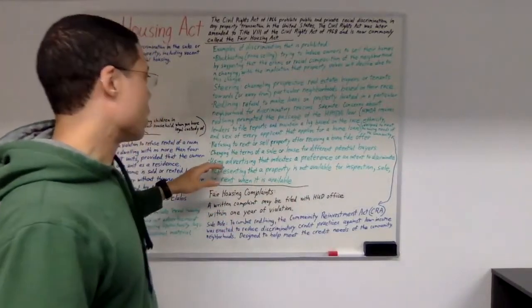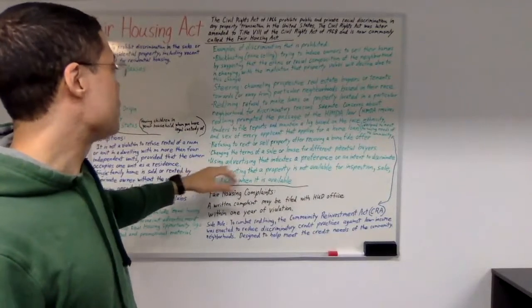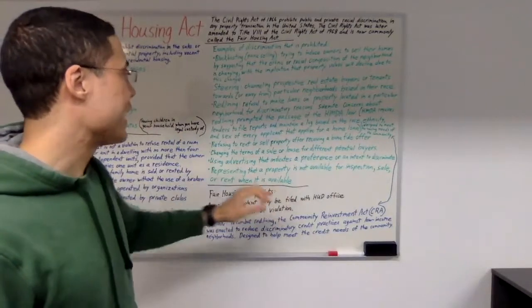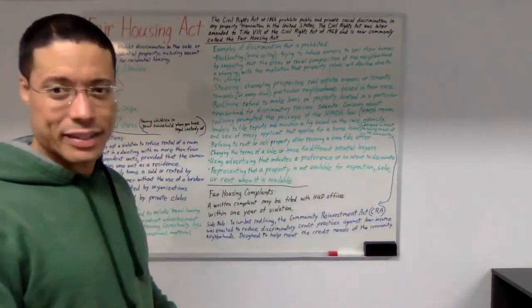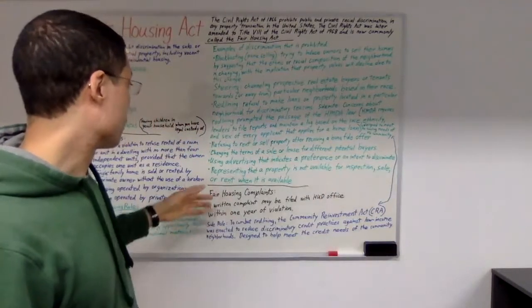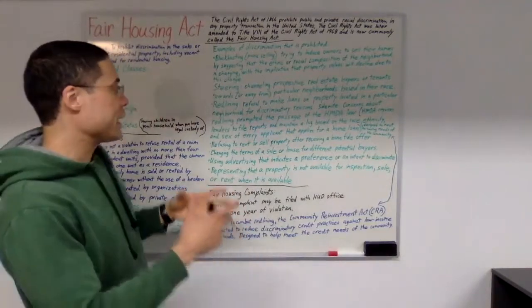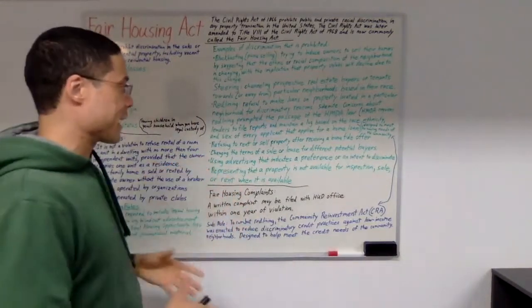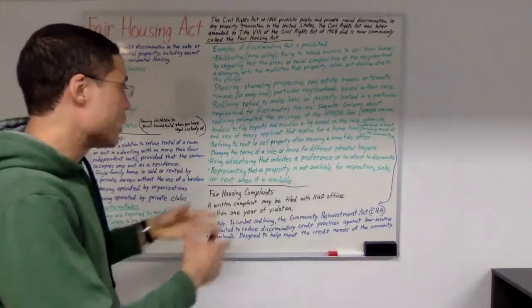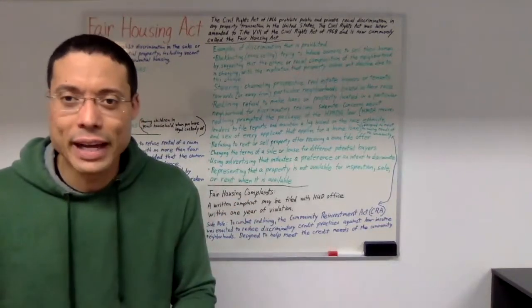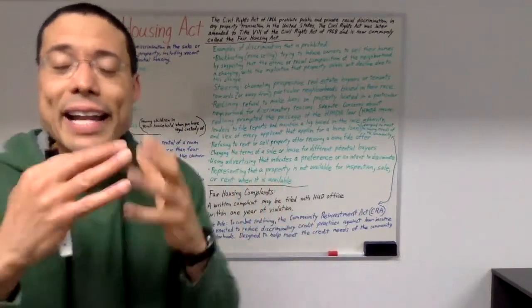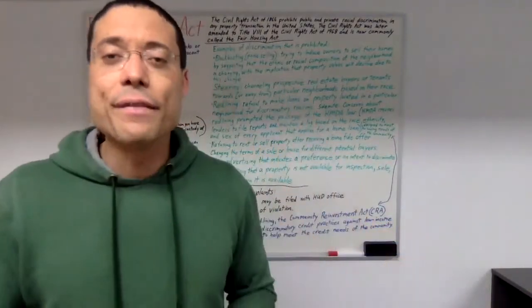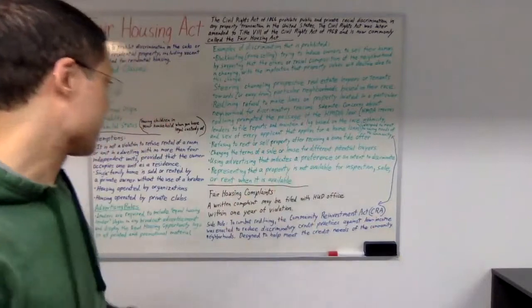Now, also using advertising that indicates a preference or an intent to discriminate. Also, representing that a property is not available for inspection, sale, or rent when it is available. So all these things are examples of discrimination that is prohibited under the Fair Housing Act.